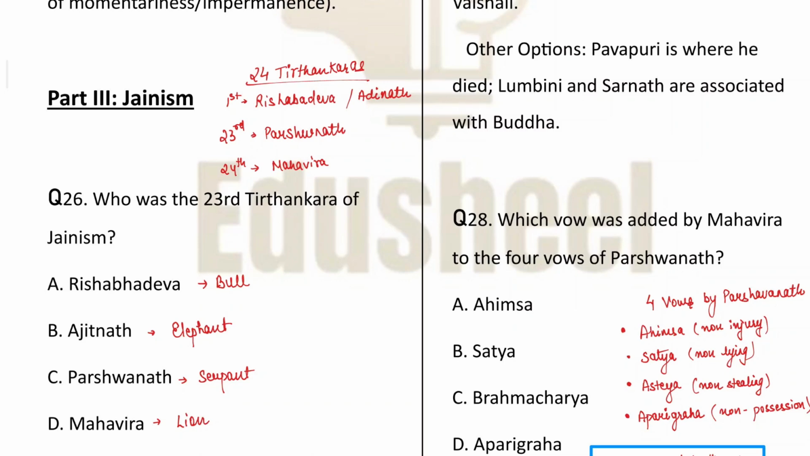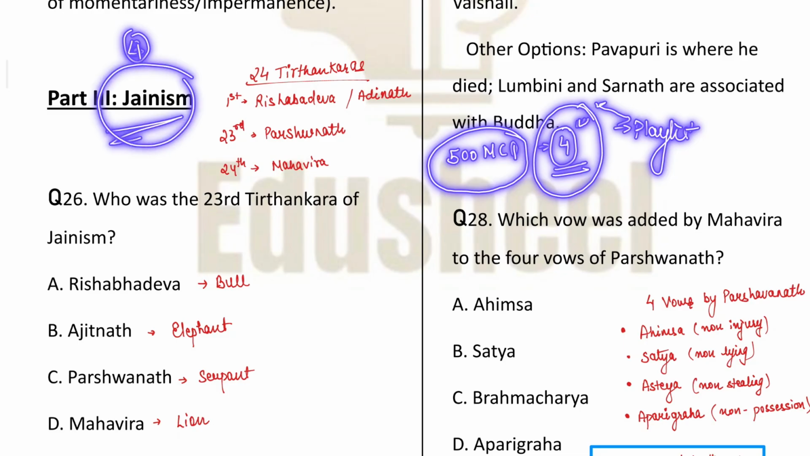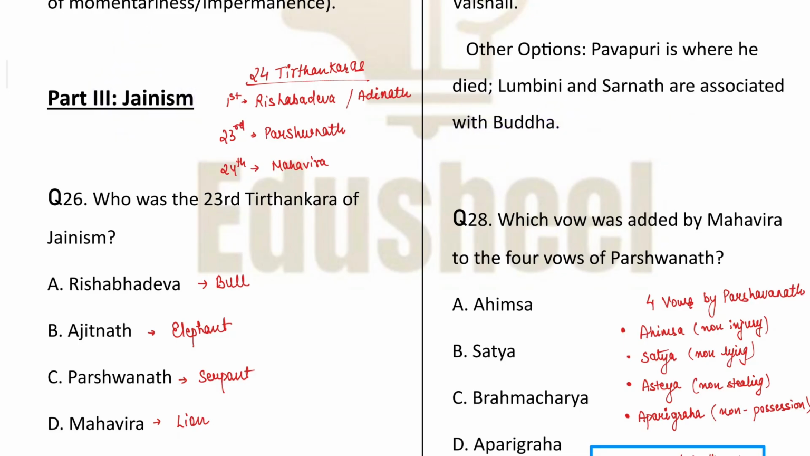Now today we are going to do our next chapter, that is Jainism, in the series of ancient history through 500 MCQs. Prior to this chapter we have already completed our 4 chapters. So if you haven't watched those videos, you can go to the playlist section on the channel and watch those 4 videos first, and then you can continue with this Jainism chapter. So let us start our today's chapter.